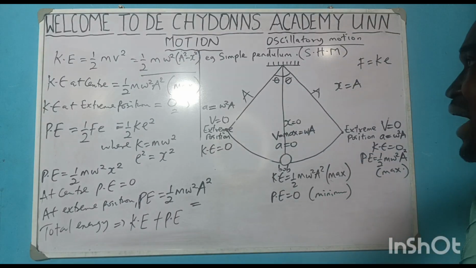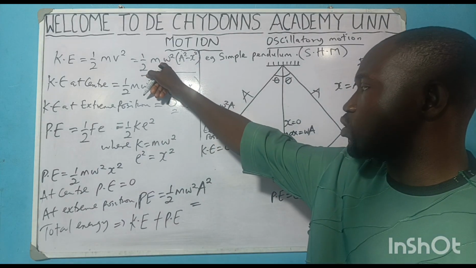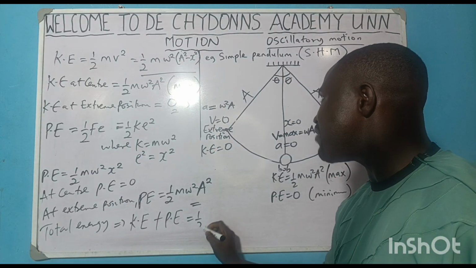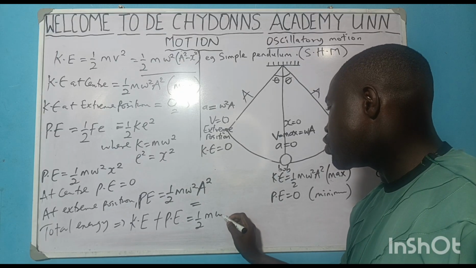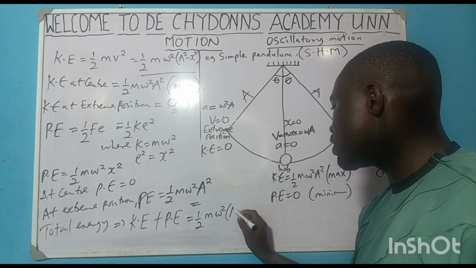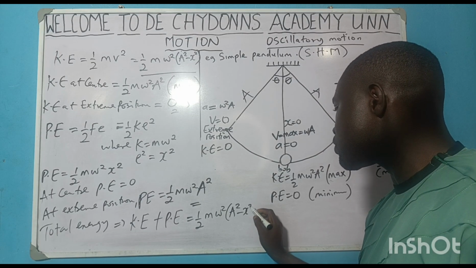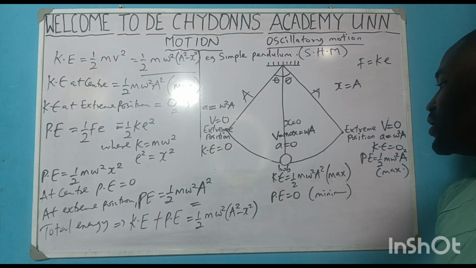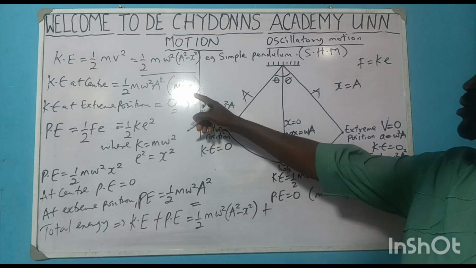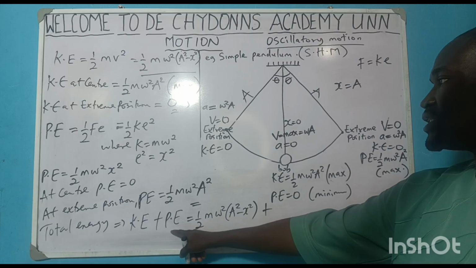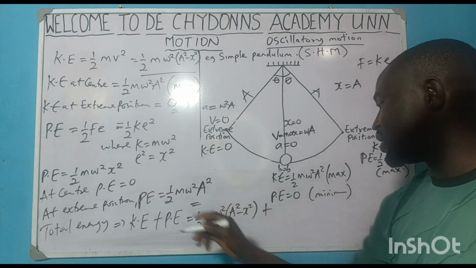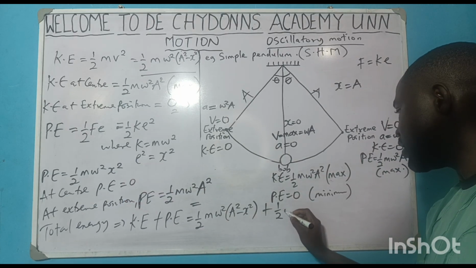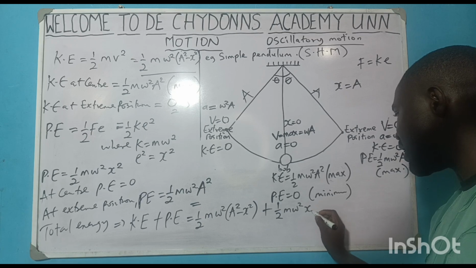What is our kinetic energy formula? We'll go to here. It is equal to half mw squared, bracket, a squared minus x squared. Plus, what is the formula for potential energy? Look at it here. Half mw squared x squared.